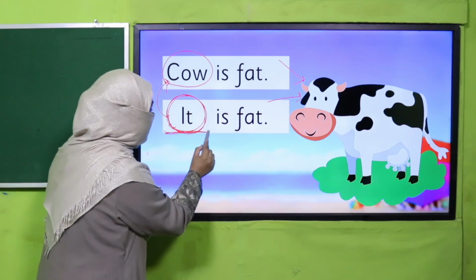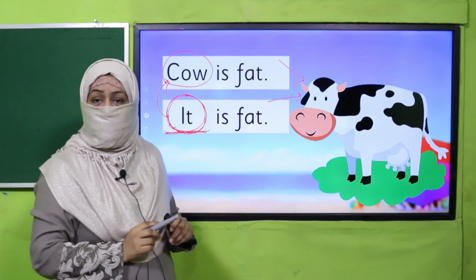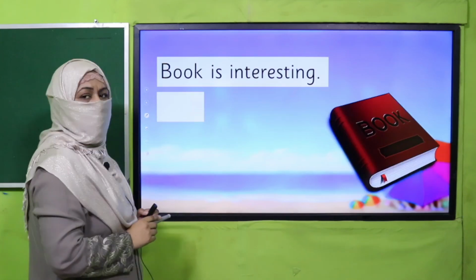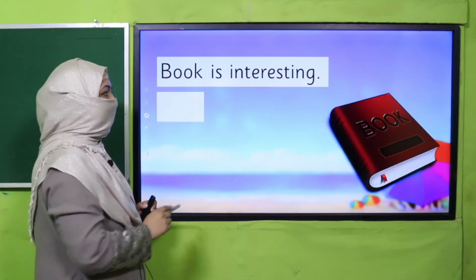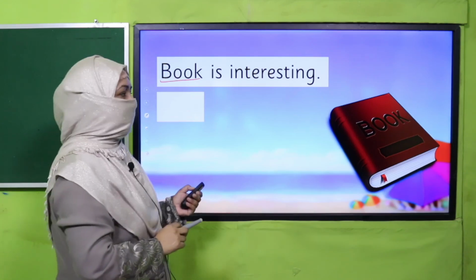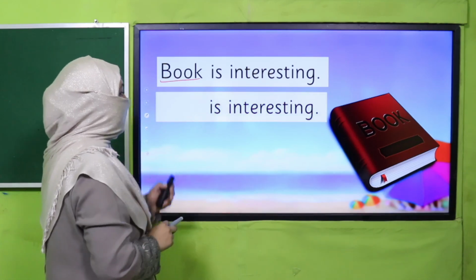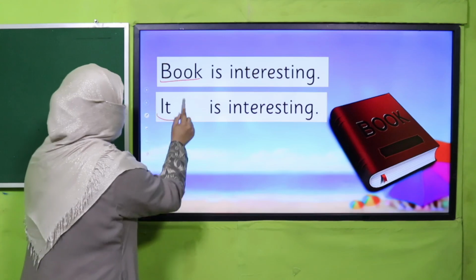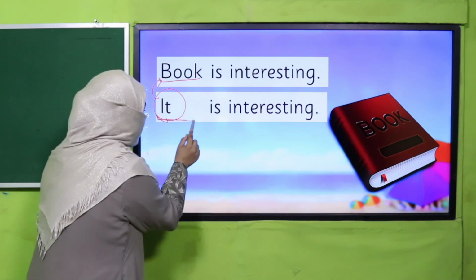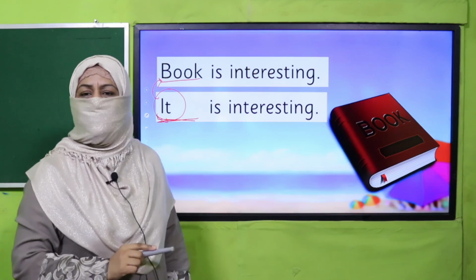That's why it is a substitution word, right? The next example is book is interesting. And we know book is the naming word over here. Now I'm going to write it like this: it is interesting. So it has substituted this naming word. That's why it is a substitution word.